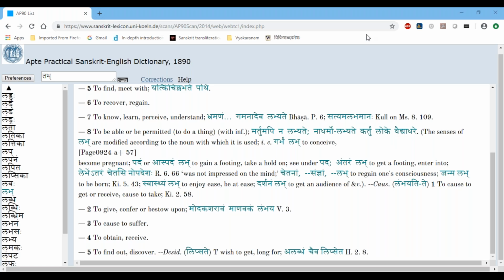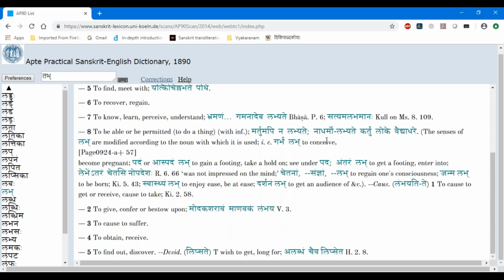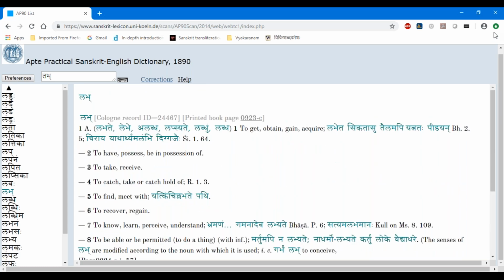You have to infer the ganas also? No, the ganas are not inferred. Here it says 1a. 1a means prathama gana, the first gana, atmanepadi dhatu. So you don't have to infer the gana. He will give the gana for sure. Okay.